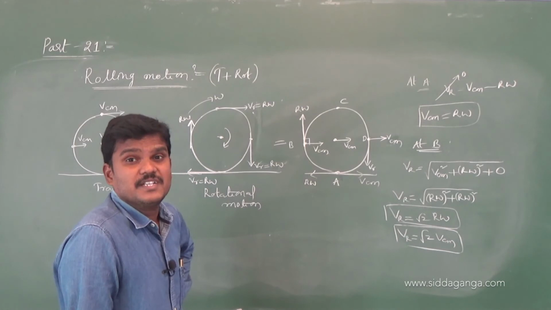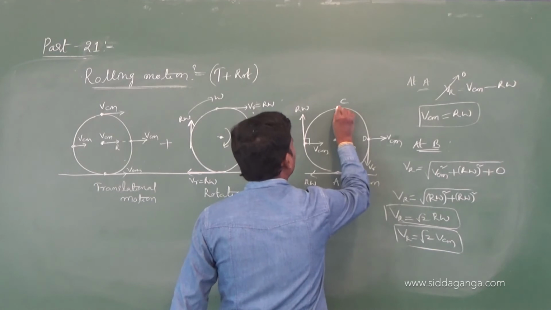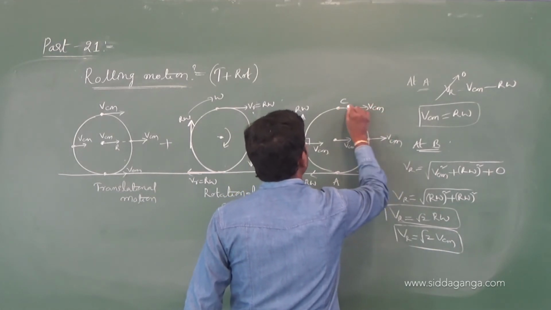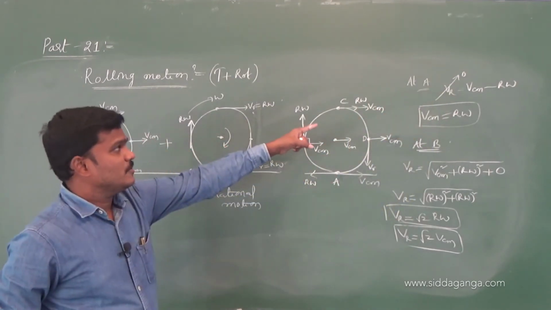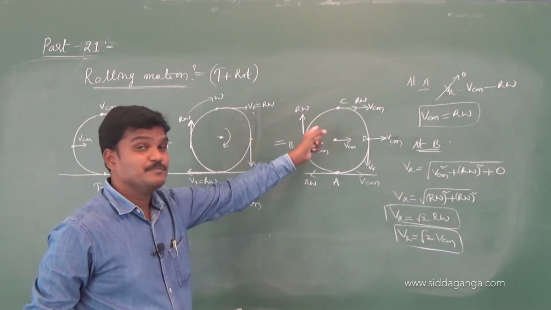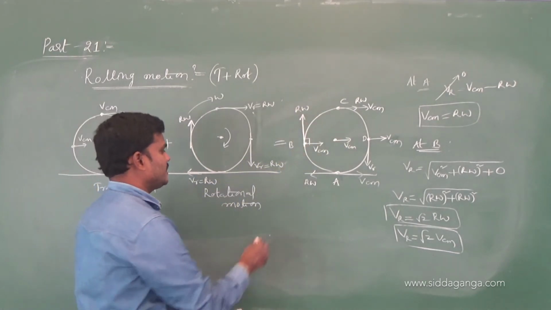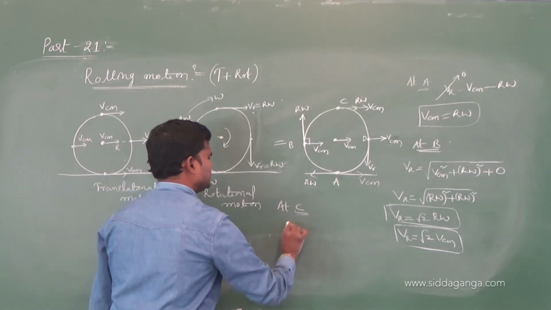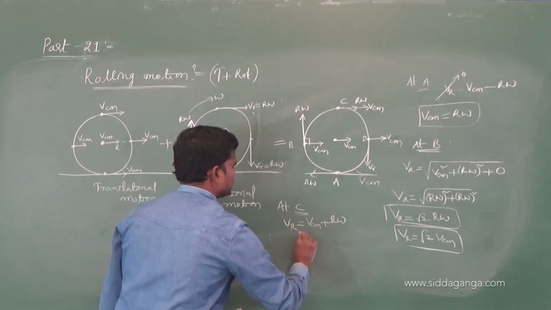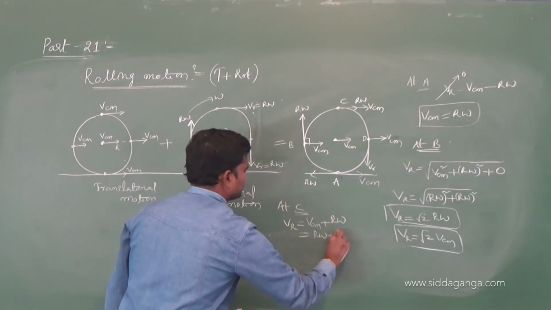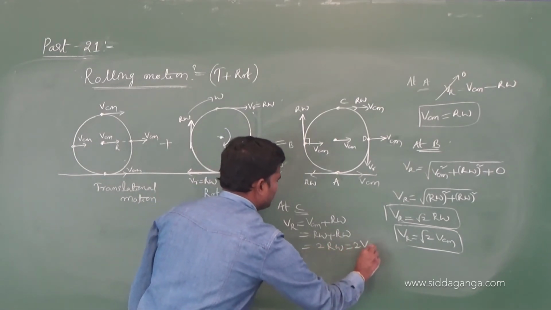Tell me at point C, at the top. At the top, Vcm is to the right side and r omega is also to the right side. One is linear, the other one is angular. So Vcm plus r omega. At C the net speed is Vcm plus r omega, that is nothing but r omega plus r omega, 2 r omega, or 2 Vcm.